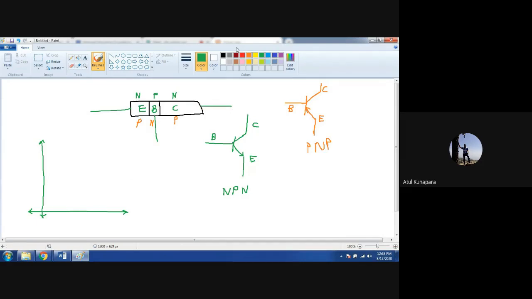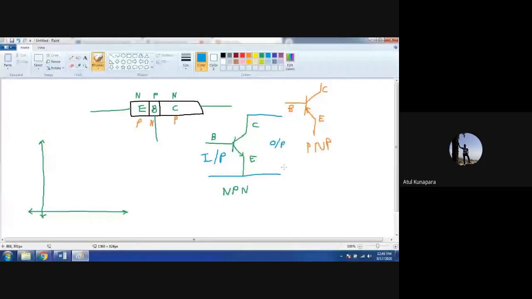So in this circuit, for example, in NPN transistor, we are making emitter common. Your input will be between your base terminal and emitter terminal, and your output will be between collector and emitter.